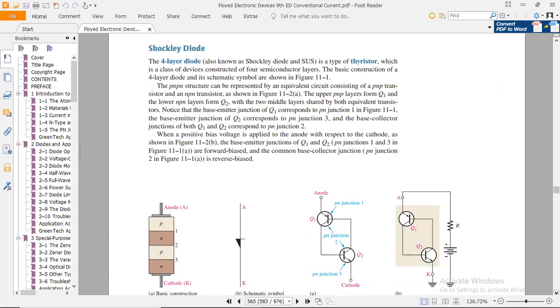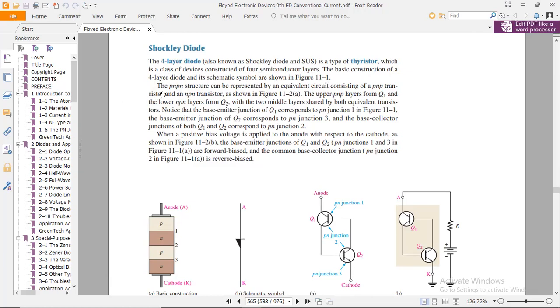Now moving towards the Shockley diode. The Shockley diode is used in the category of thyristors. The four-layer diode is also known as the Shockley diode. This type of thyristor is a class of devices constructed of four semiconductor layers, P and N type. The basic construction of the four-layer diode and its schematic symbol are shown in this figure.